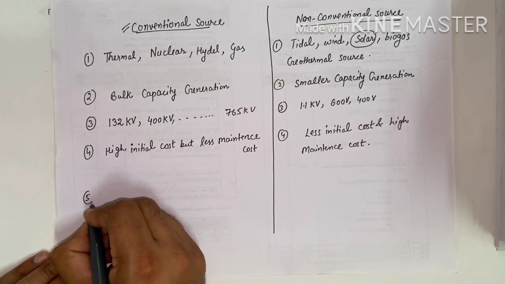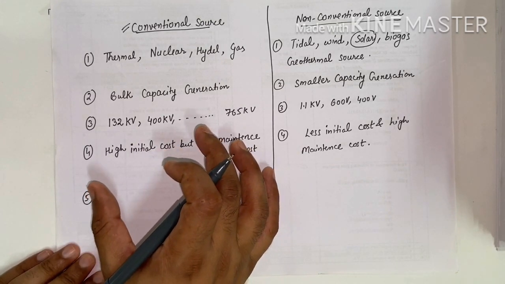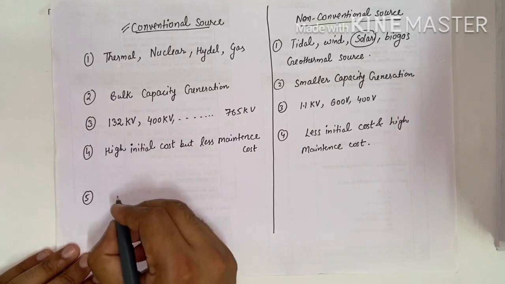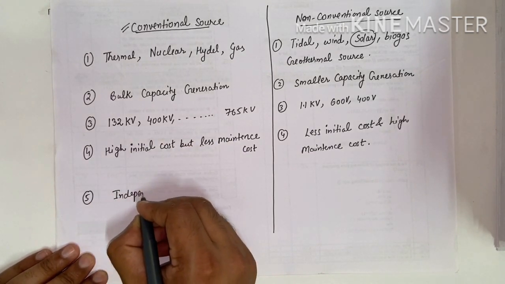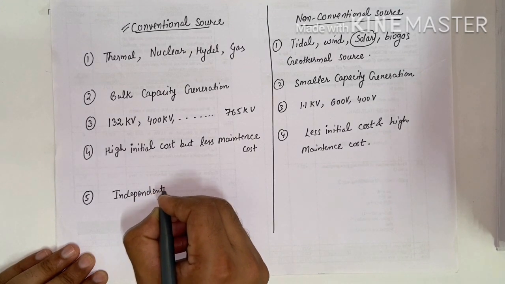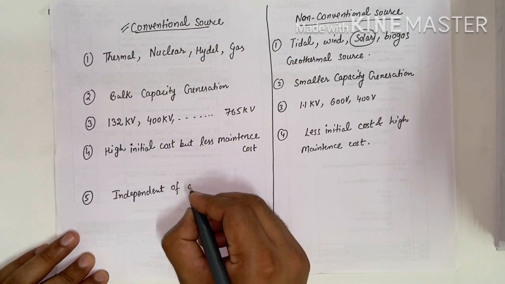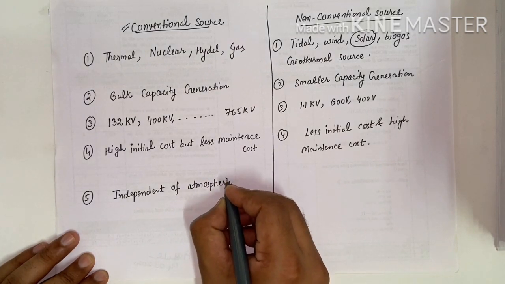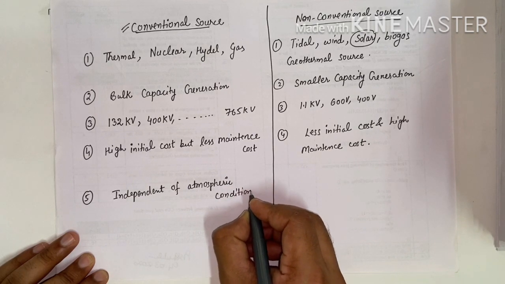After that we have independence of atmospheric condition. There is independence of atmospheric condition in the conventional source.